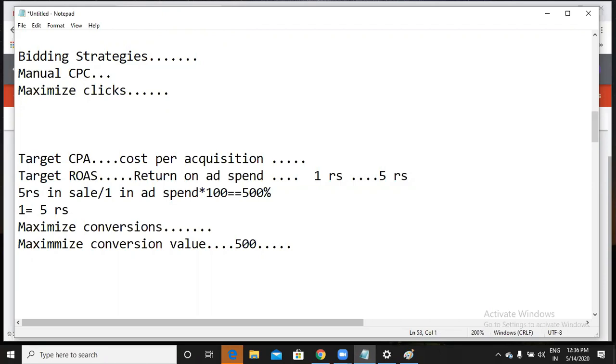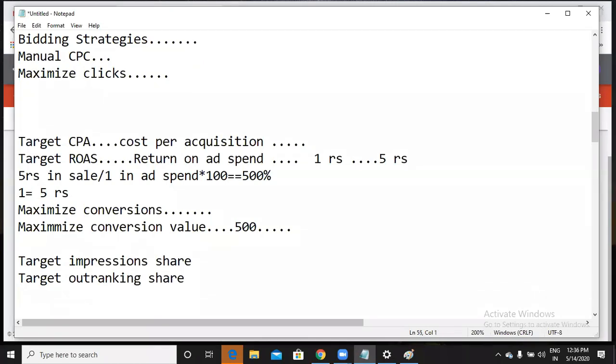The next thing is target impression share, and target outranking share is also there. These are also bidding strategies. Yes, these are also bidding strategies. So target impression share means you will choose this bidding strategy when you want to show your ad on top of the page or anywhere on the page. How many ads does Google display? 7 ads, right?